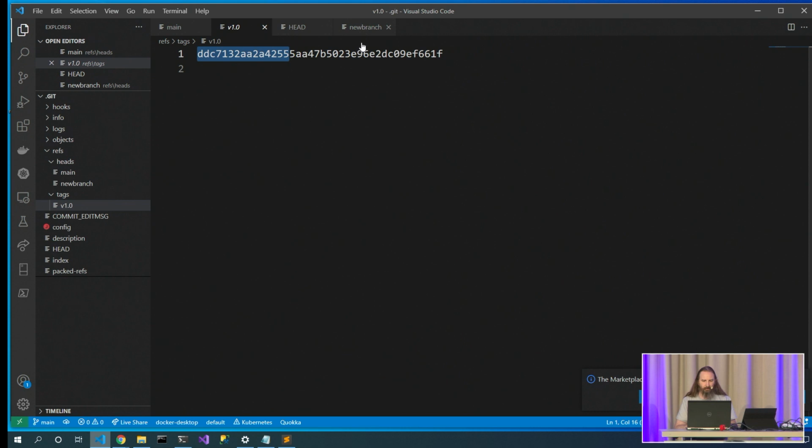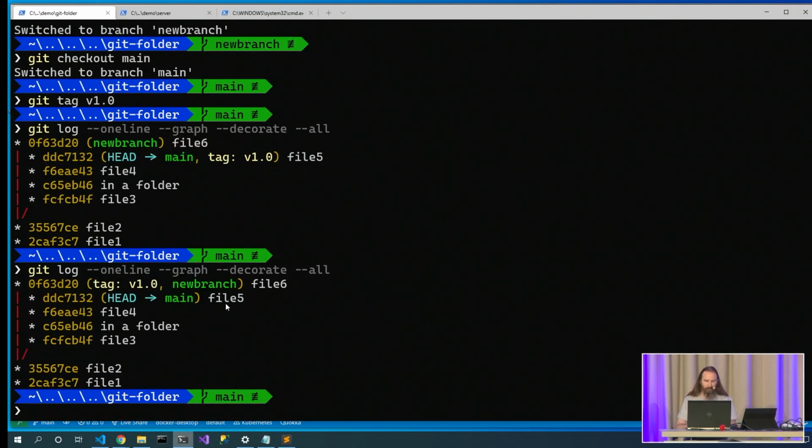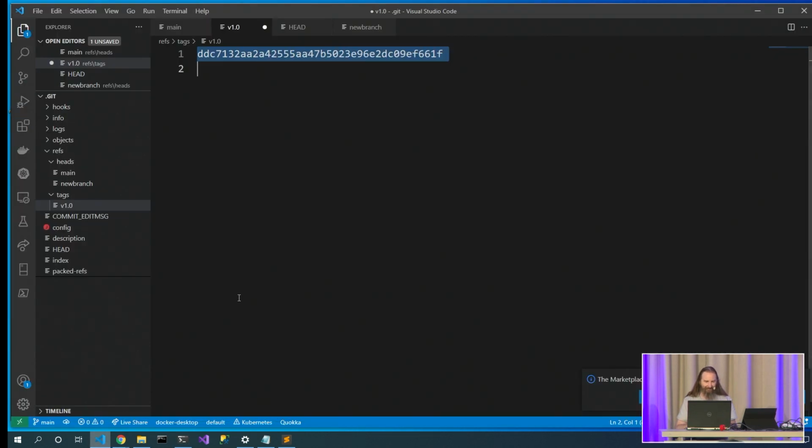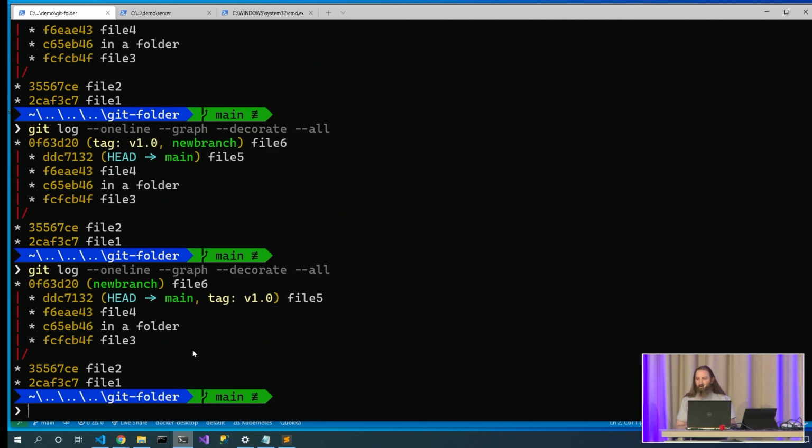Oh wait, I wanted to point this tag to this branch instead. Okay, now my tag is over there. Let's put it back. Tags are also just files in this refs folder.